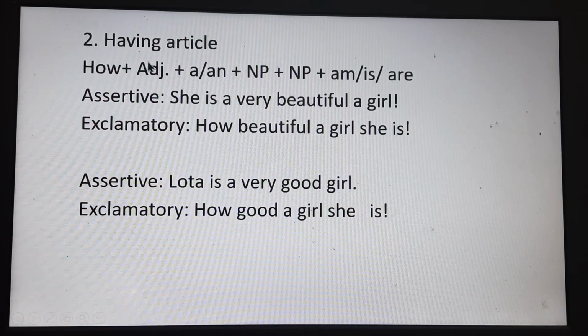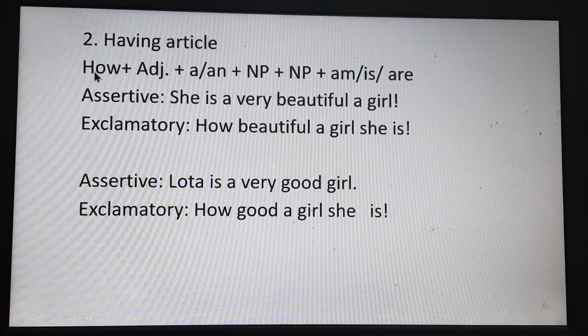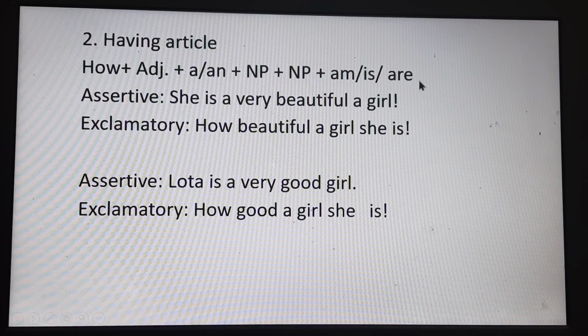Right. So how to change this type of assertive sentence into exclamatory? So here you have a structure. How plus adjective, a or an, then NP plus am, is, are, that is the auxiliary verb or be verb.